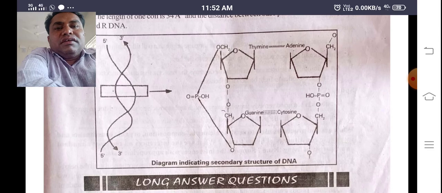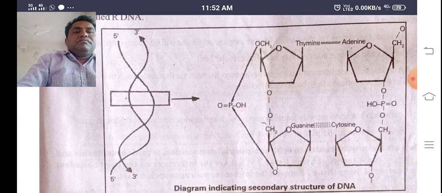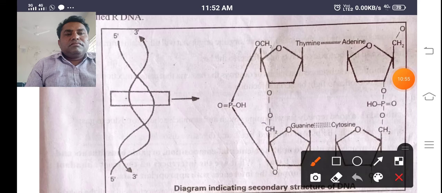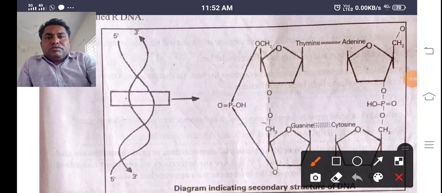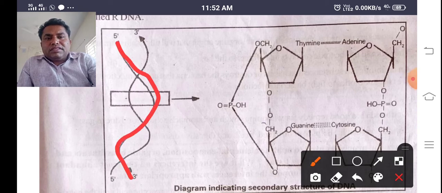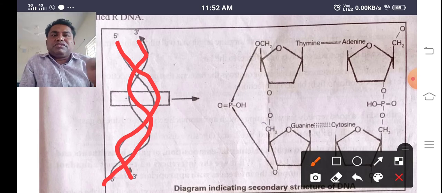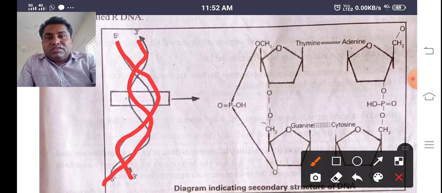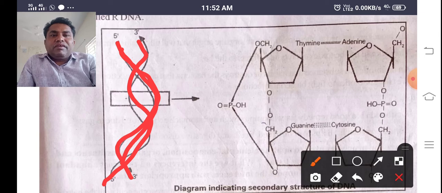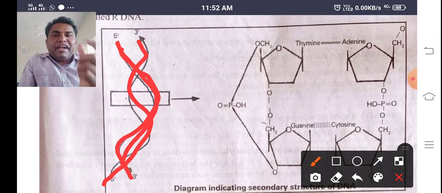So when you take the DNA, the DNA has two helices, both anti-parallel. We already know that DNA is a double helical structure, meaning it has two helices. One helix starts with 5' and ends with 3', and the other one starts with 3' and ends with 5'. So both are anti-parallel.